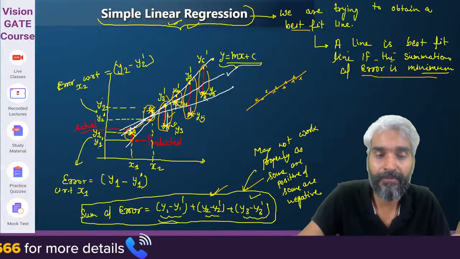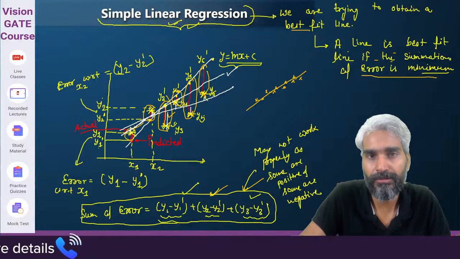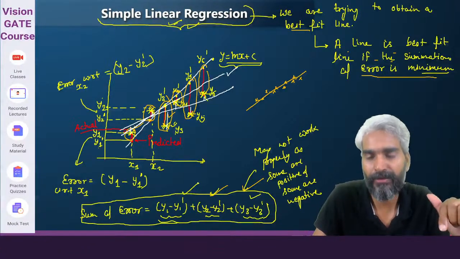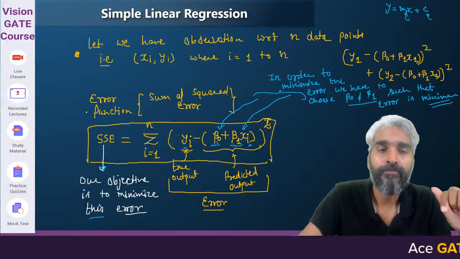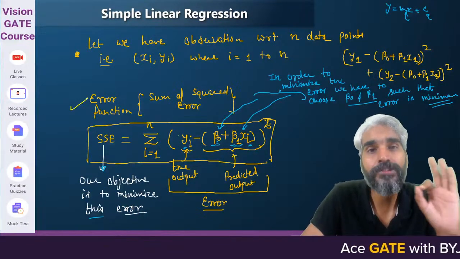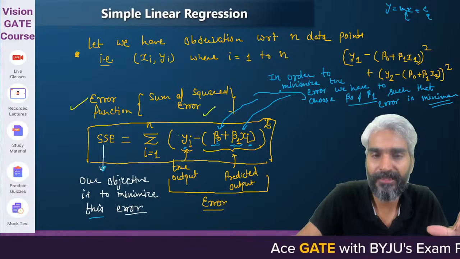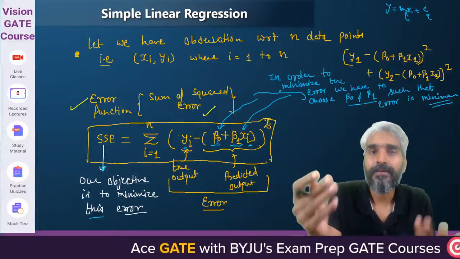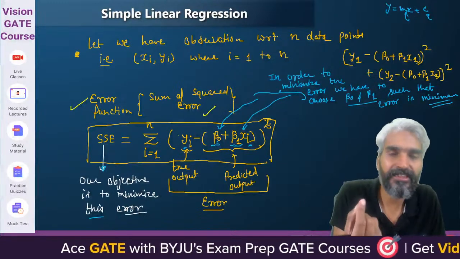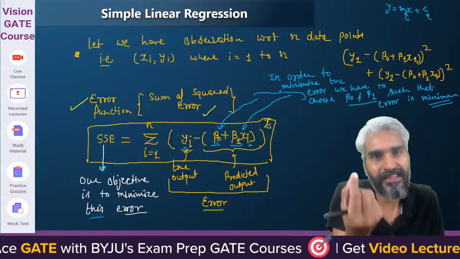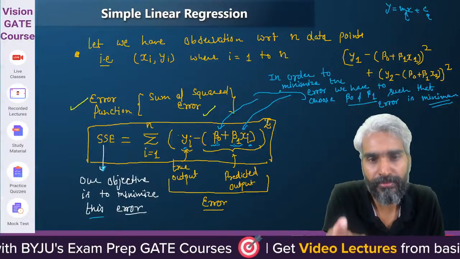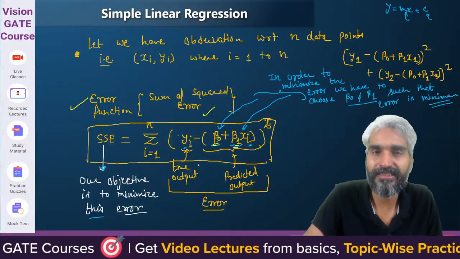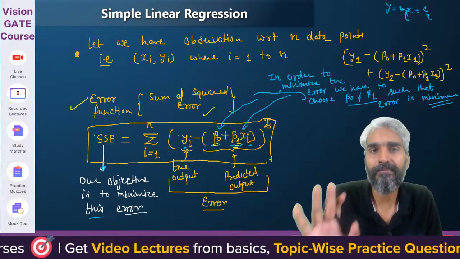In order to minimize the error, we cannot simply use the summation of the error, because some errors will be positive and some negative. Therefore, we use the sum of squared error. To get a straight line, you need the intercept and the slope, that is, the values of beta 0 and beta 1, so that this sum of squared error is minimized.